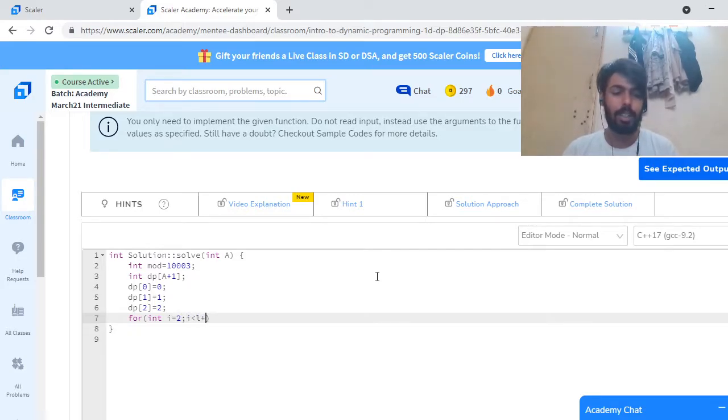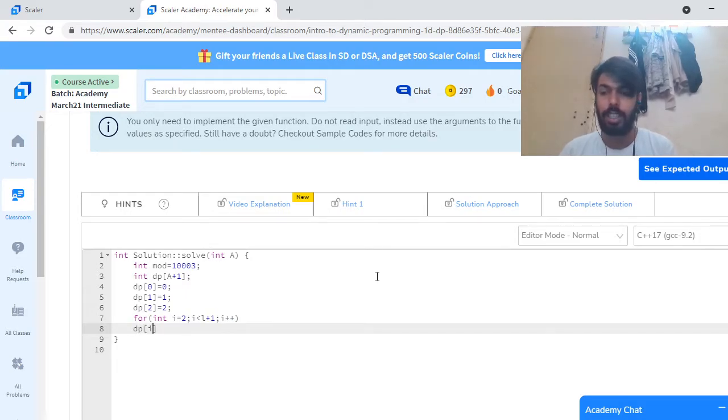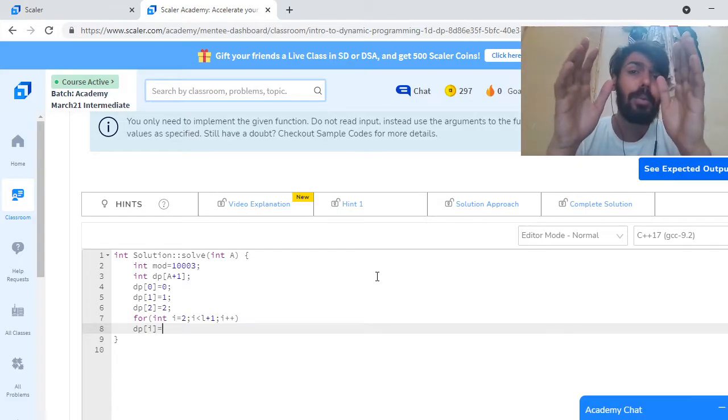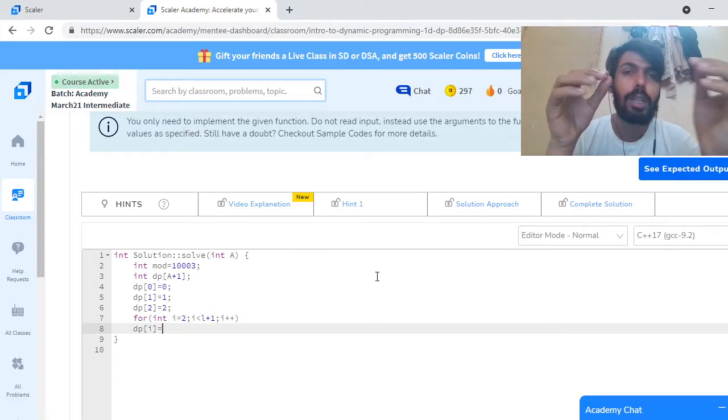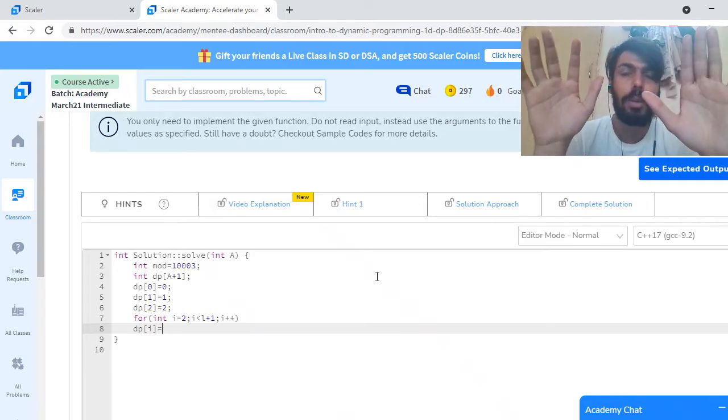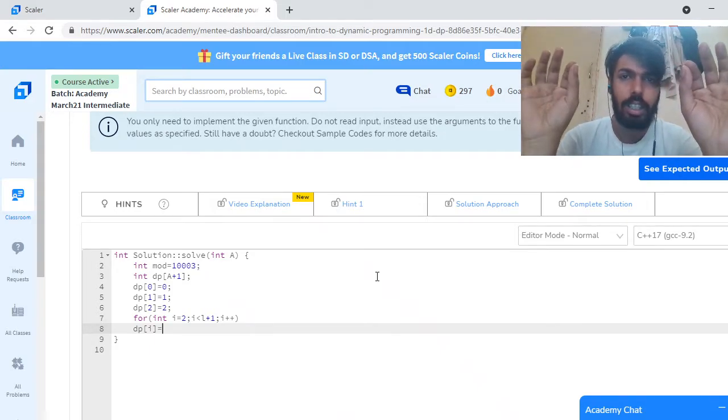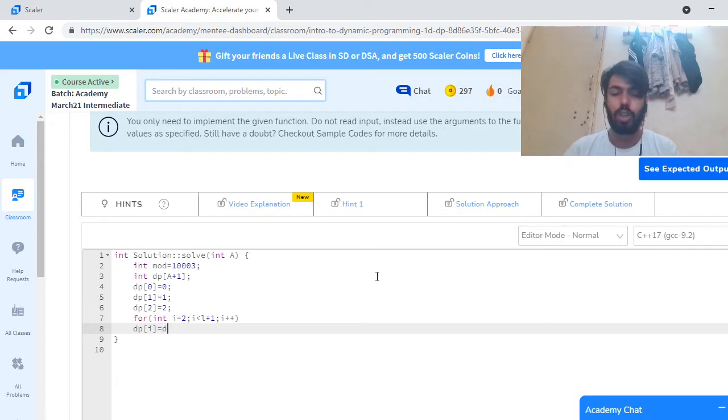i less than a plus 1, i plus plus. Suppose one person is coming at the ith index, then what is the total number of ways he can party? If the ith person came and wants to enjoy the party alone, then the total number of ways will be dp of i minus 1.